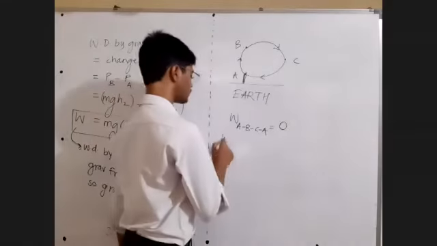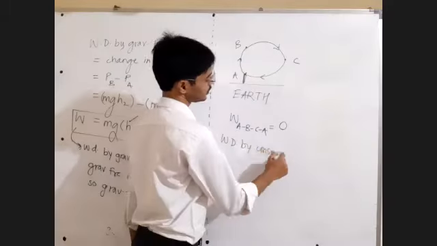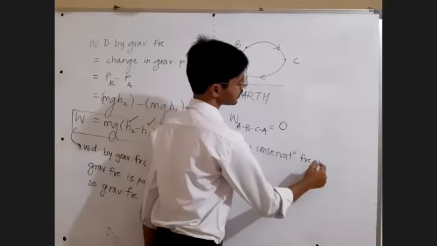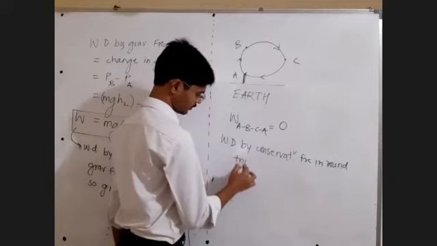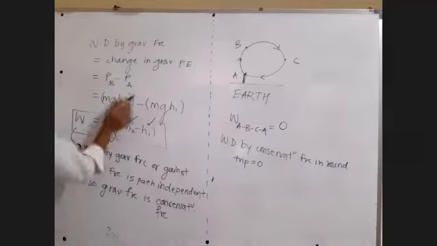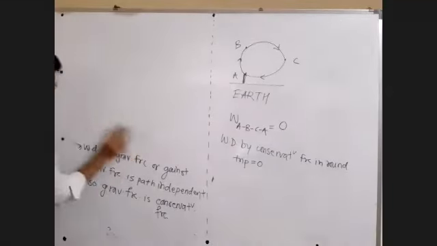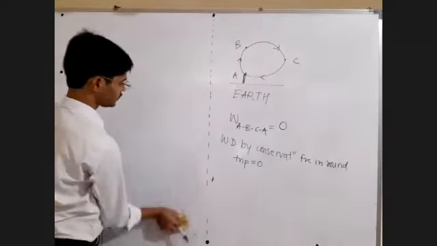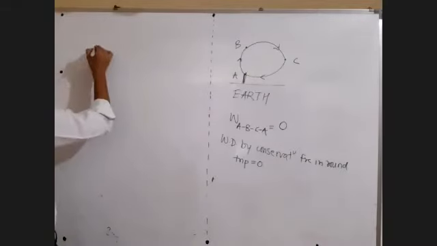So write down, work done by conservative force in a round trip is equal to 0. Next, now let me take a round trip and do the work against the frictional force.